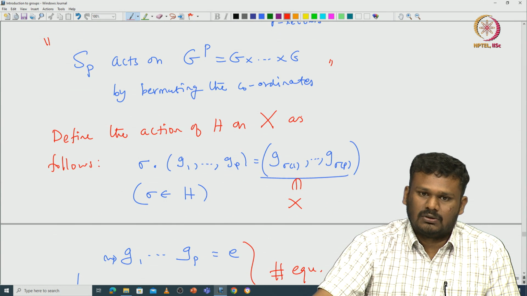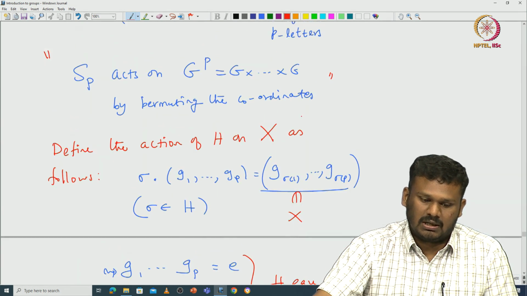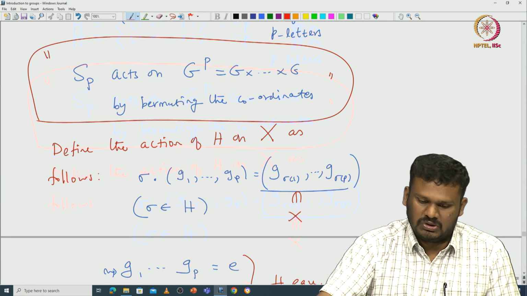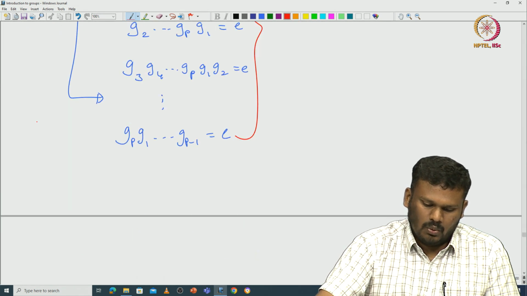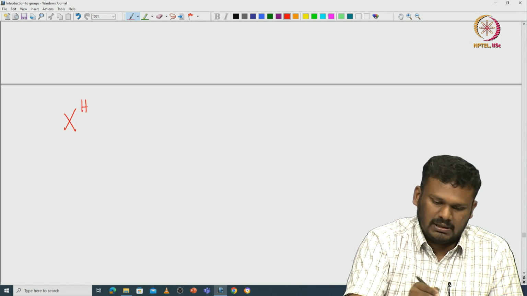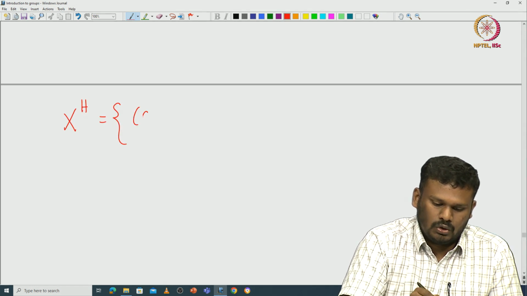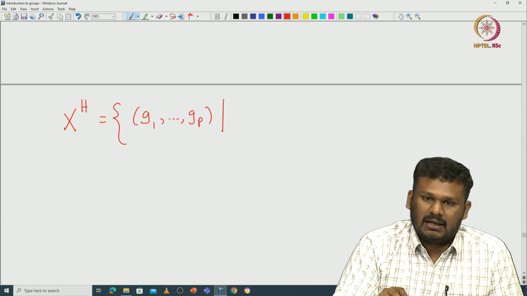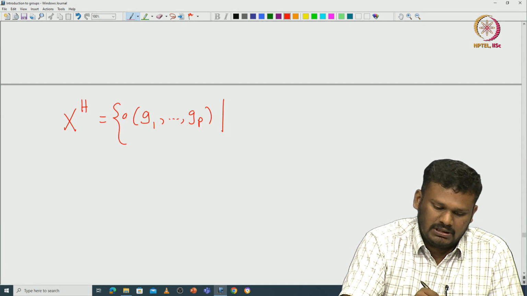That the action is a group homomorphism can be easily checked, because this action indeed comes from this particular thing. I will leave it to you to check. So, now what is the fixed point? If you compute X power H, what is it? It is exactly those tuples G1, etc., GP such that these are all fixed by H. Let us call it G bar.